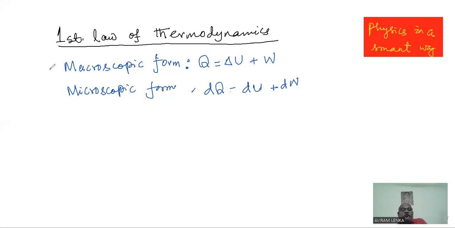It can be expressed in two forms. One is macroscopic, the second is microscopic. The macroscopic form is usually Q equal to delta U plus W. Sometimes books write W, sometimes delta W. That doesn't make so great a difference. Or in microscopic form, in small form, dQ equal to dU plus dW.